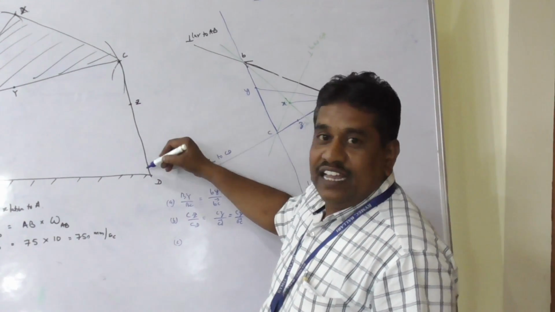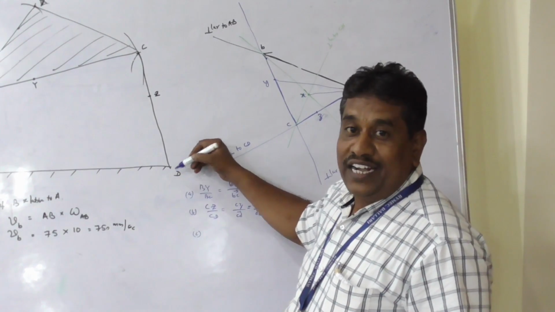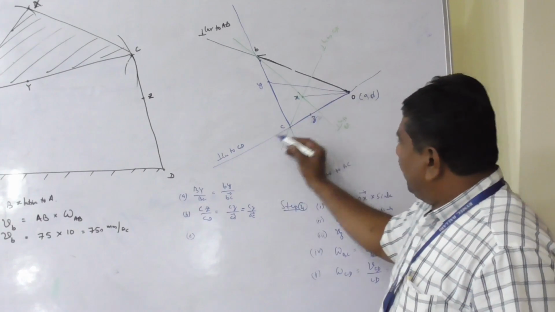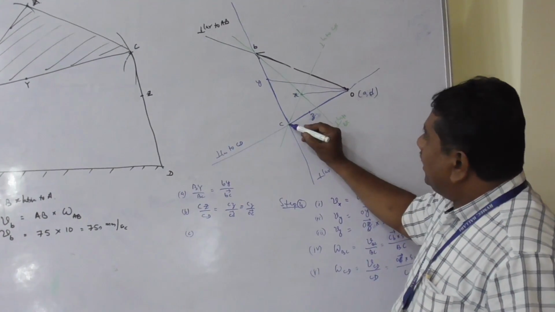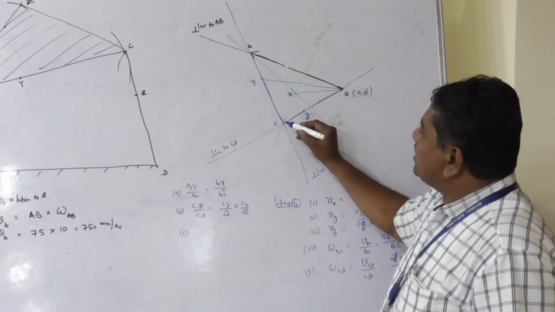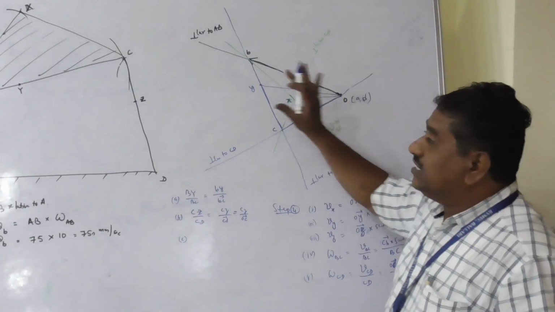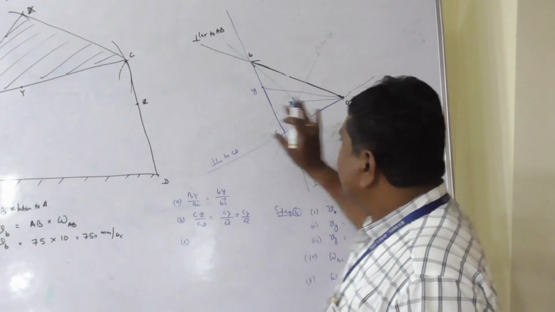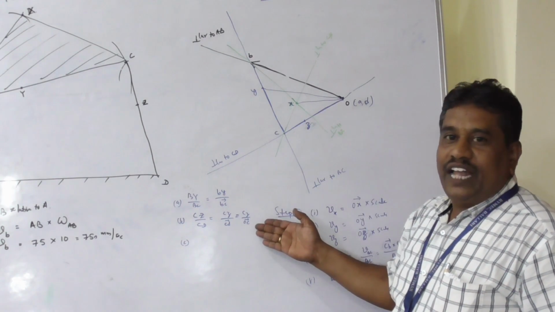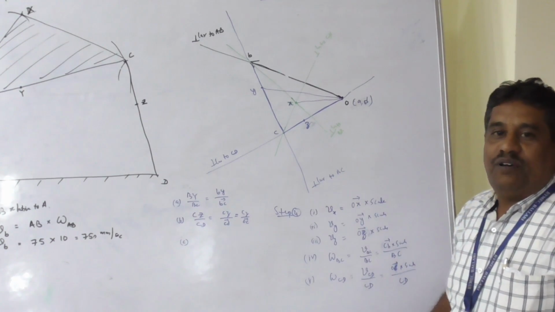Now consider CD. Velocity of C relative to D is perpendicular, but D being fixed point, it has to start from pole. Draw a line perpendicular to CD. This perpendicular line intersects to get the point C. Now OBC, or ABCD, is the velocity image of the 4-bar mechanism. Likewise, fix all the remaining points of the mechanism in this proportion. Then finally, determine the linear and angular velocities using this formula. Thank you.